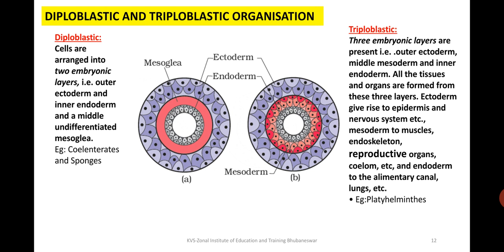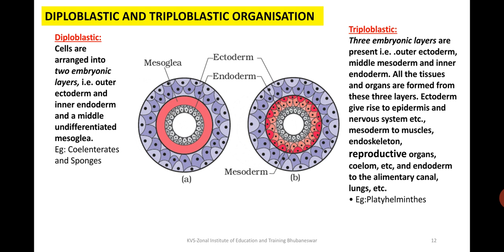The third criterion involved in classifying organisms is germinal layer formation. After the formation of a zygote, the zygote starts dividing into a large number of cells, a ball of cells, and this ball of cells then finally invaginates to form either a two-layered structure or a three-layered structure.